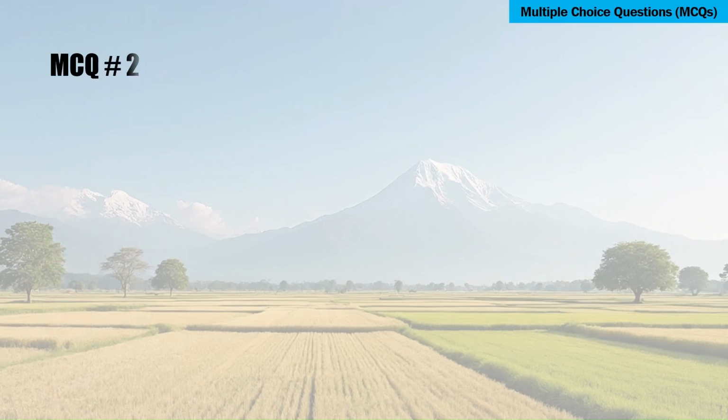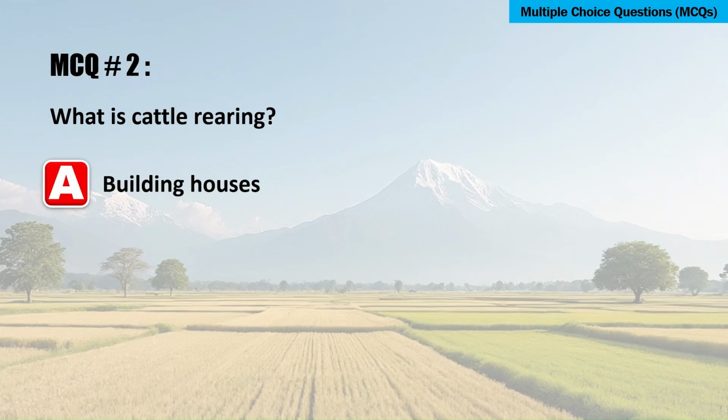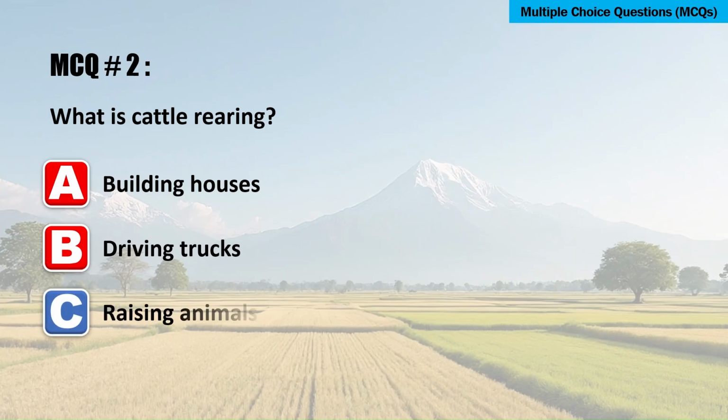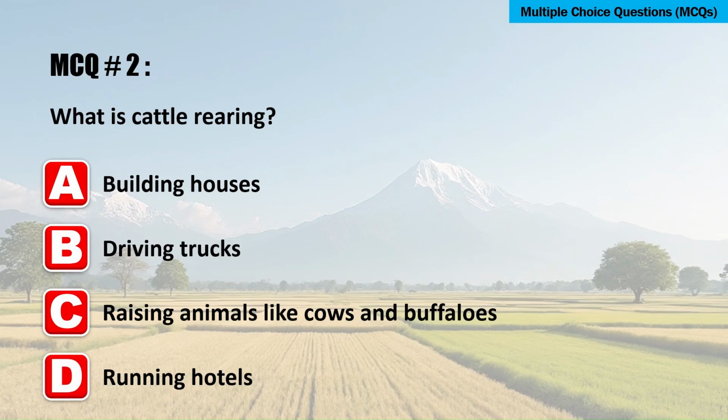What is cattle rearing? A. Building houses. B. Driving trucks. C. Raising animals like cows and buffaloes. Or option D. Running hotels. The correct answer is C. Raising animals like cows and buffaloes.